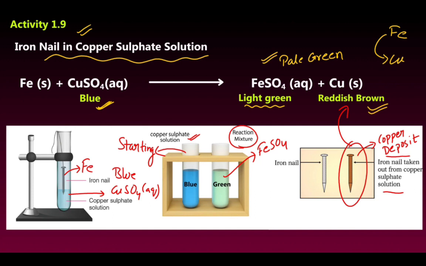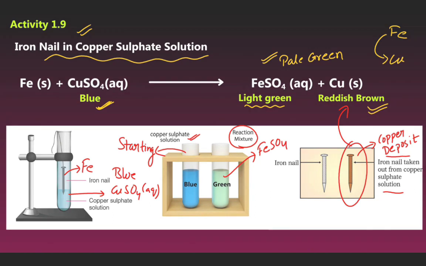Now we see Activity 1.9: an iron nail in copper sulfate solution. The iron nail, Fe, reacts with aqueous copper sulfate, which is blue, and releases copper as a reddish brown precipitate. The color of ferrous sulfate is light green. So we can see this reaction of the iron nail and copper sulfate solution.